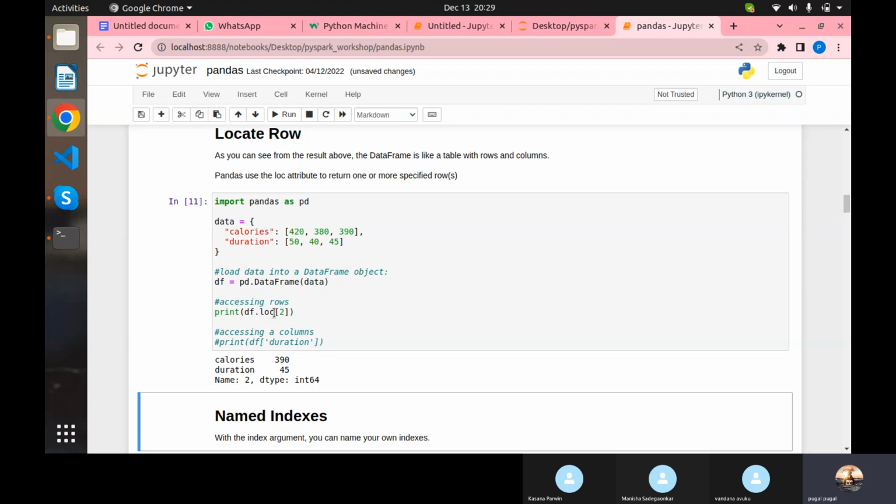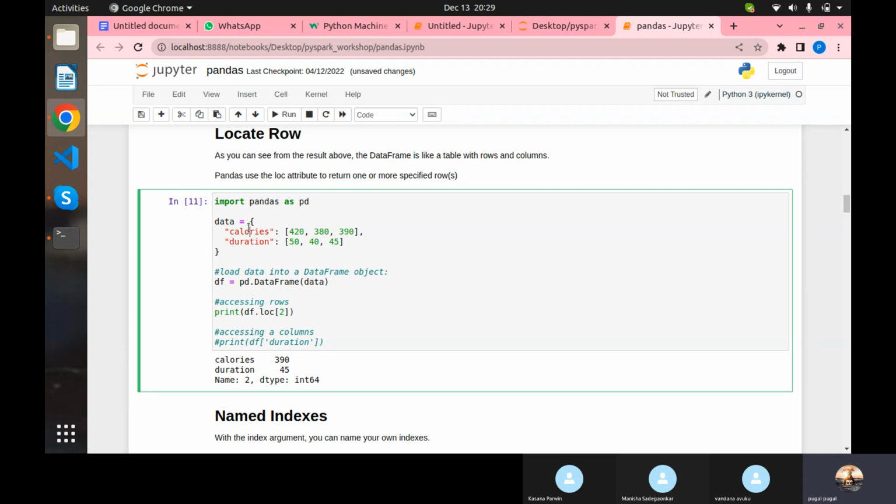So loc 2, in the sense this is calories, this is duration, these are all column names, which means row number 2 will become 390 and 45, because this is the zeroth row, this is the first row, this is the second row. So I'm accessing the second row, that is the reason it is giving the result, along with the column names and the data types, everything.